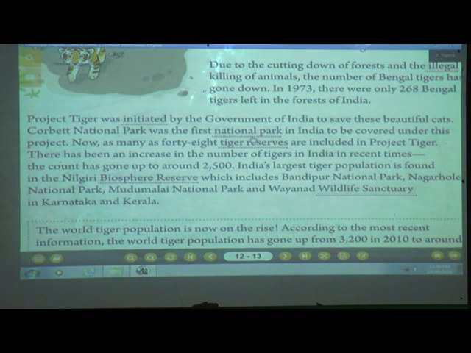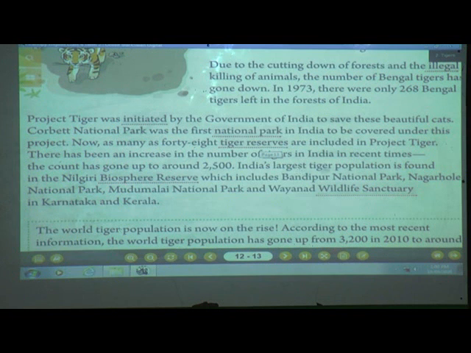Because of these two things, because of the Project Tiger, there has been an increase in the number of tigers in India in recent times. So in recent years we can see the count has gone up to around 2,500 tigers. So how much was it, students? Yes, it was 268. From 268 it has gone to 2,500.